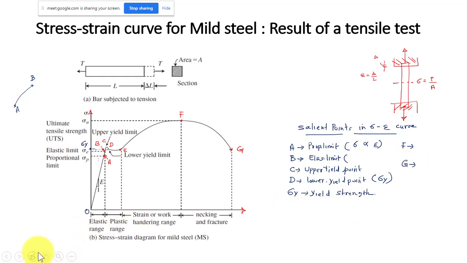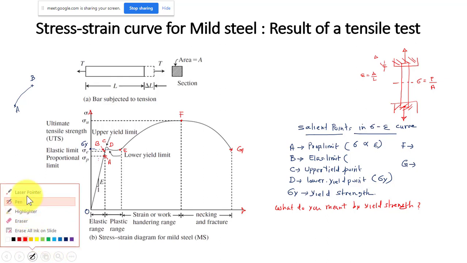So what do you mean by yield strength? It is the ratio of ultimate strength by factor of safety. That is not the definition of yield strength. The factor of safety is something you consider while designing. Yield strength means you can see it in the stress strain diagram.